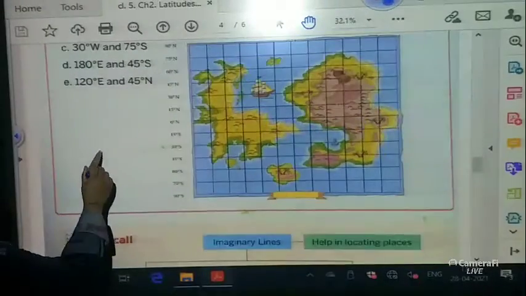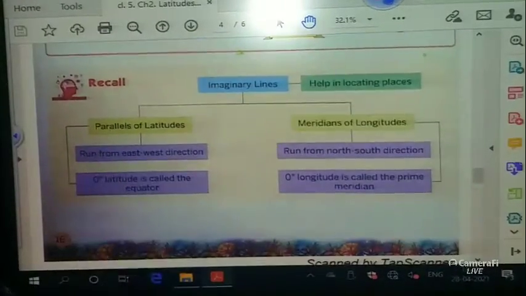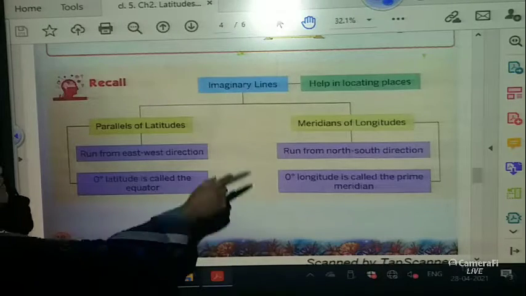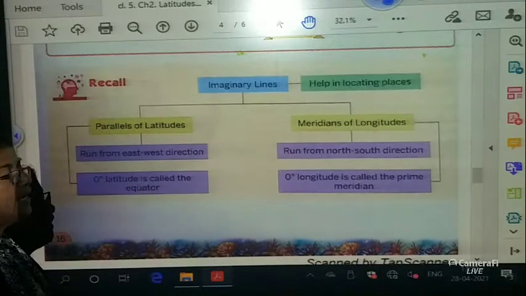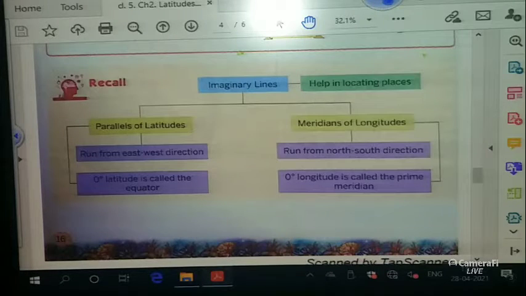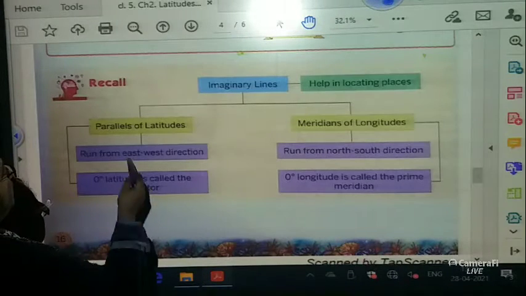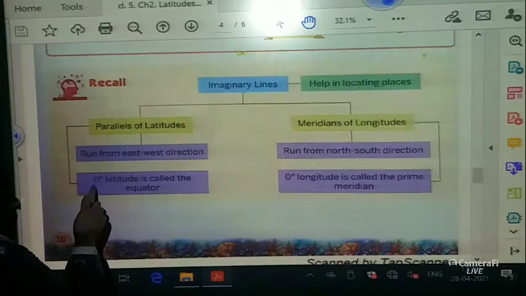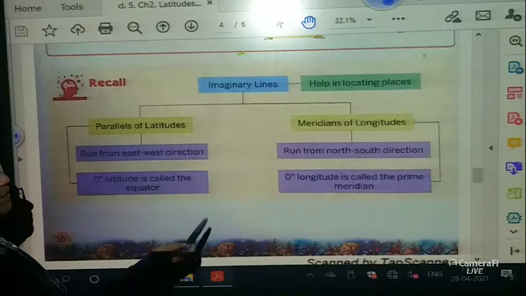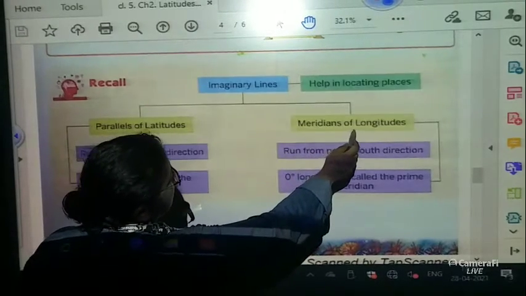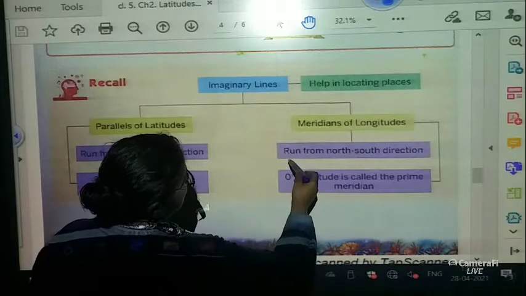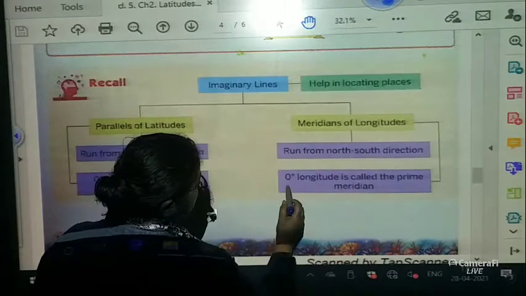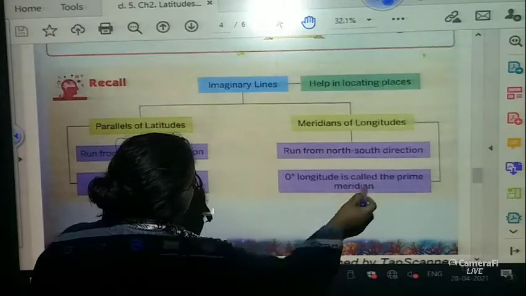Okay children, so we come to an end of this chapter. Let us see what we have learned. The imaginary lines are the vertical and the horizontal lines, which are the latitude and longitude, the equator and the Greenwich meridian. Parallels of latitude run from east to west in direction. 0 degree latitude is called the equator. Meridians of longitude run in the north-south direction. 0 degree longitude is called the prime meridian.